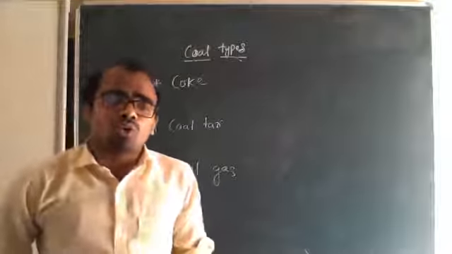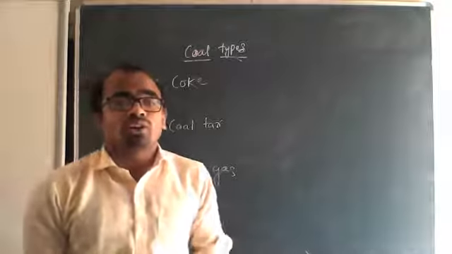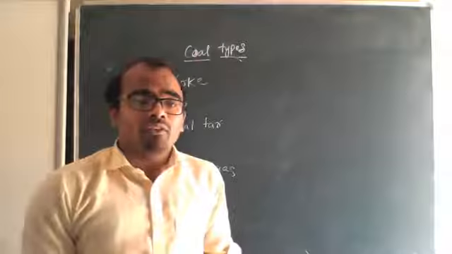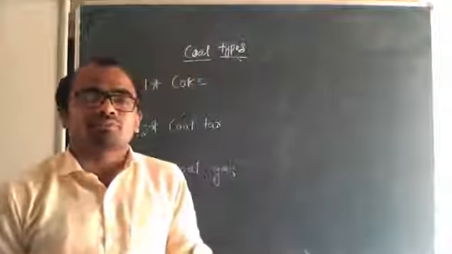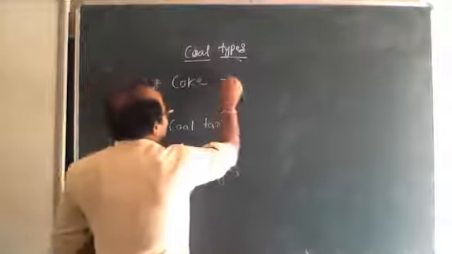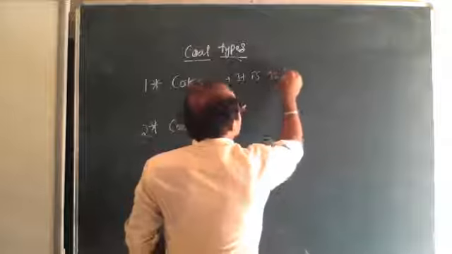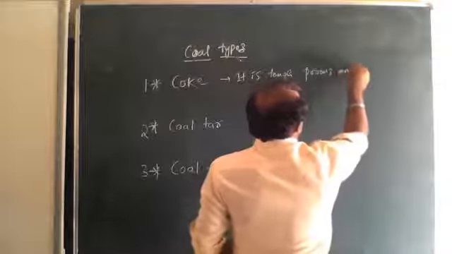So what is coke? It is a tough, porous and black substance. It's given in your textbook.